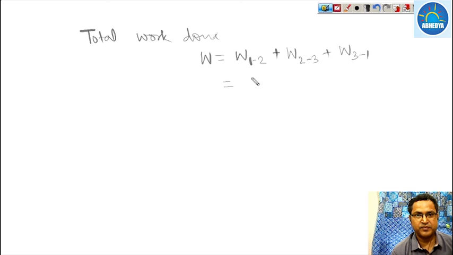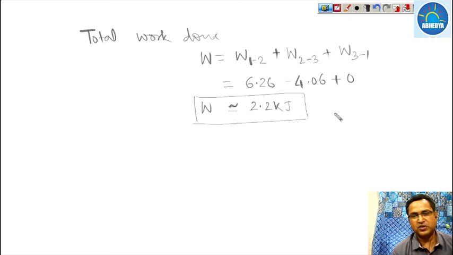So 6.26 minus 4.06 plus 0. This comes out to be 2.2 kilojoule. So this is an approximate calculation. So the value of the work done is 2.2 kilojoule for this process.